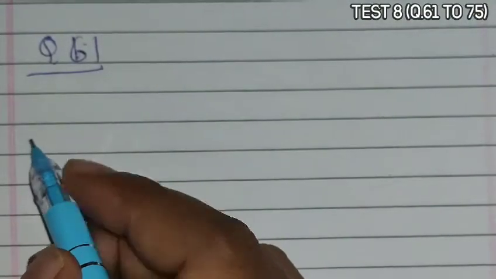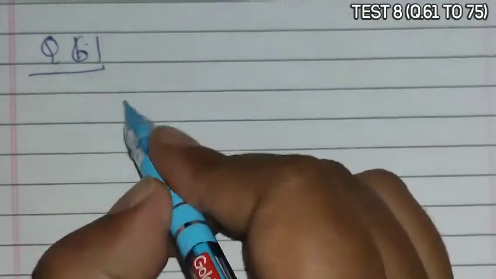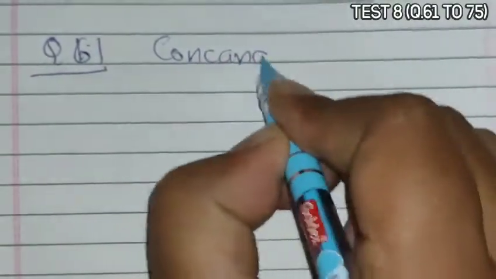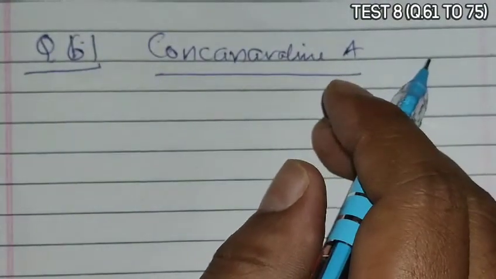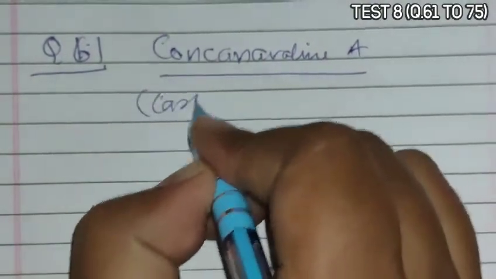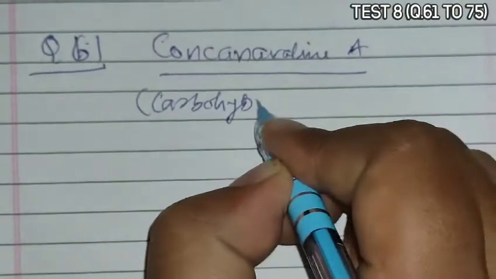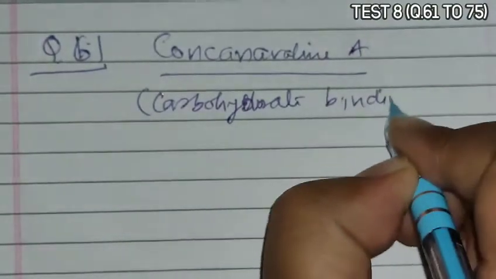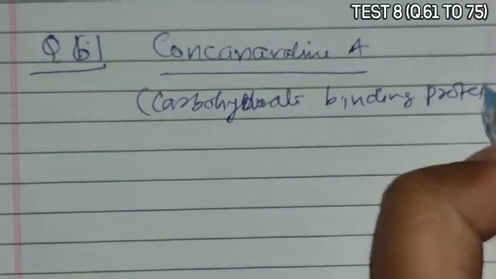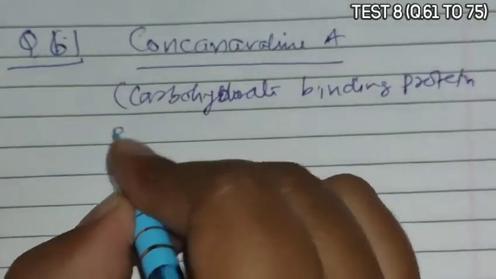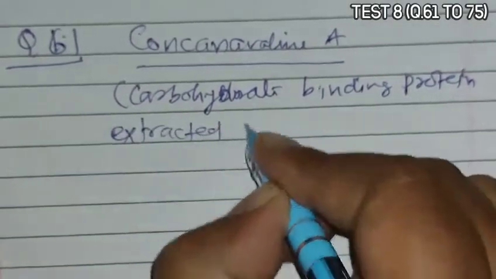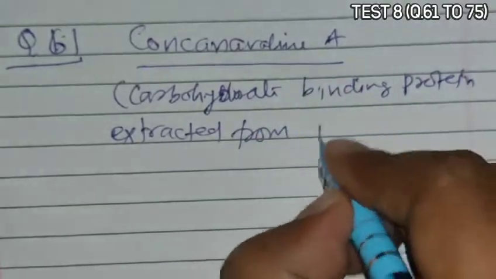Question 61 asks, what is concanavalin A? Concanavalin A is a carbohydrate binding protein extracted from jack bean.